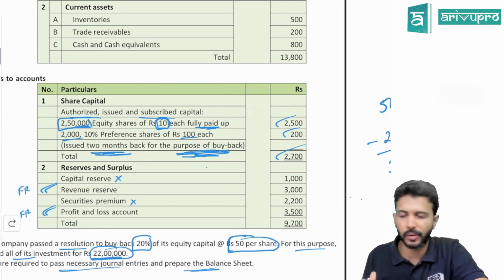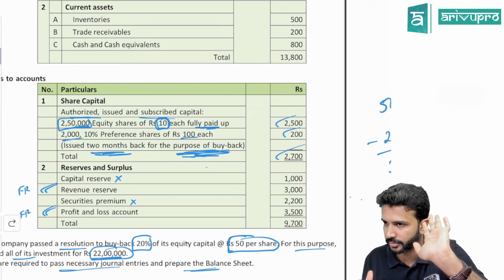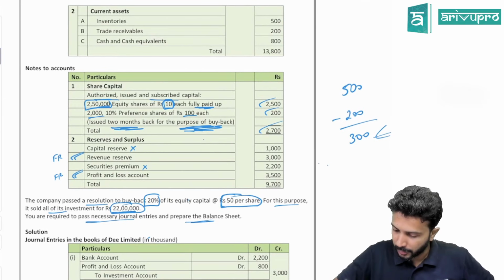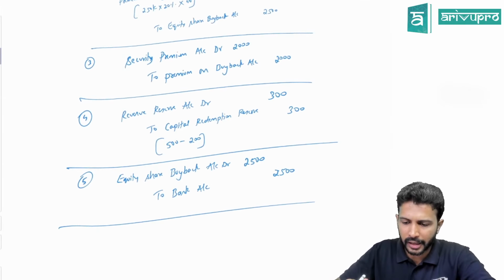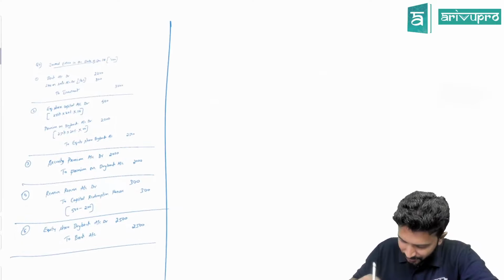Such ambiguous question will not be given in the exam. Either they'll give you clarity on this, or absolutely no clarity will be given. They'll only give preference shares. All this line only they'll cut off. Otherwise they'll give proper, enough information. So I think we'll proceed with our balance sheet. Balance sheet here they prepared. But still one we'll prepare. No problem. Later we'll see.